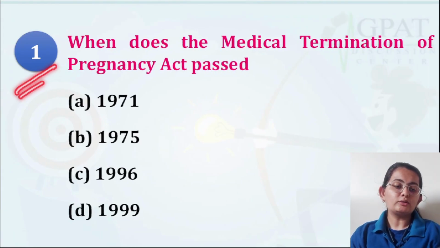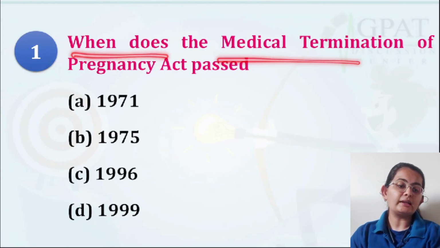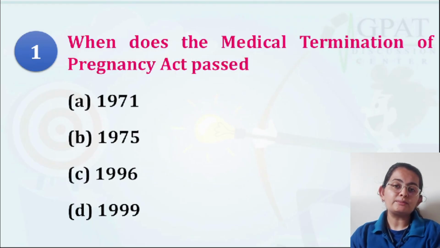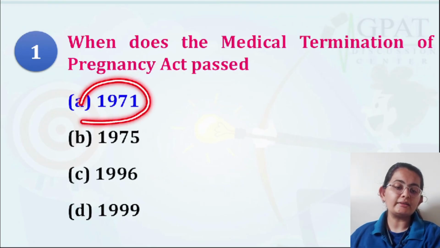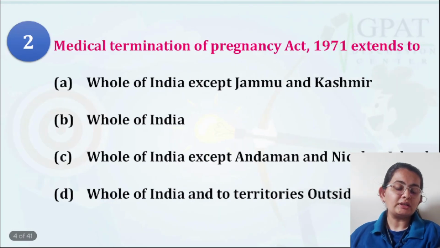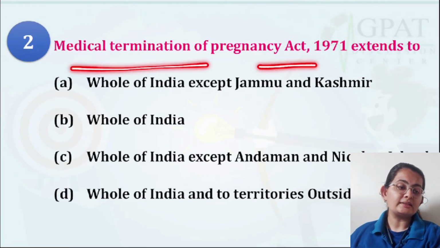Question number one asks when this particular act was passed: in 1971, 1975, 1996 or 1999. You must know the years. By now you must be well aware that when we deal with jurisprudence, we must be very aware of the years. So in 1971, this particular act was passed. You must remember this. Next question is: the Medical Termination of Pregnancy Act extends to.